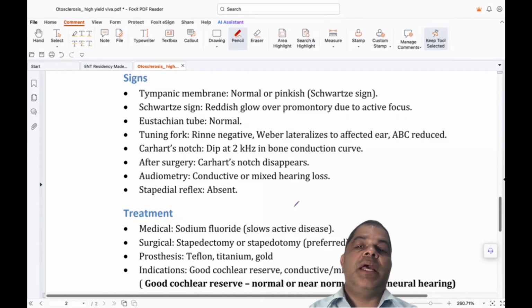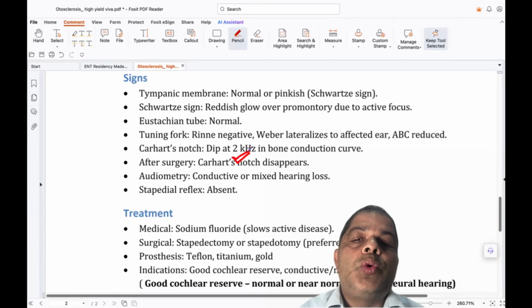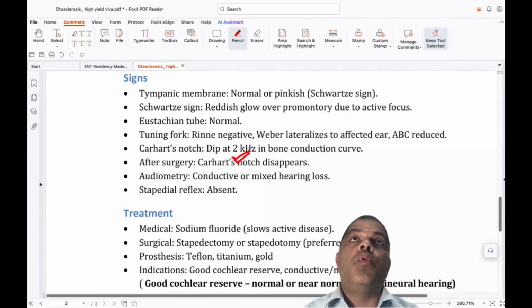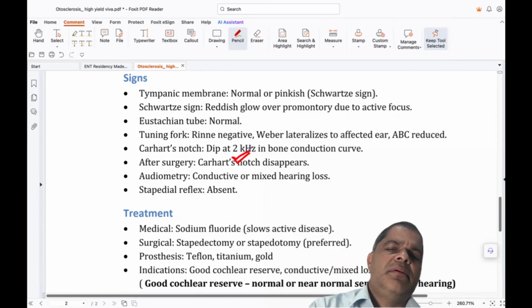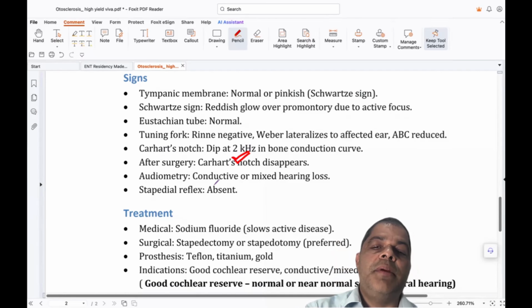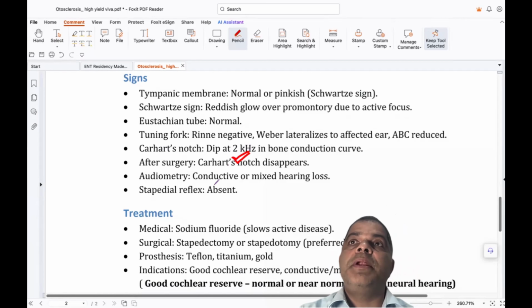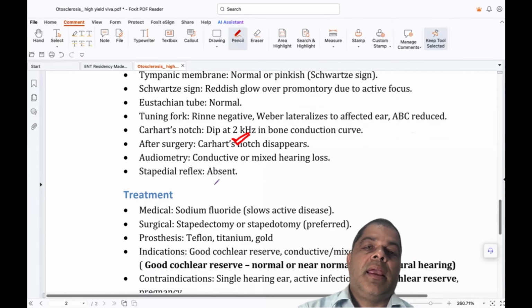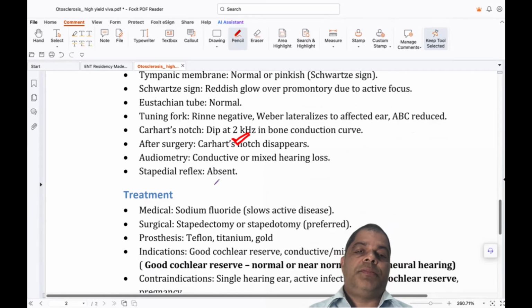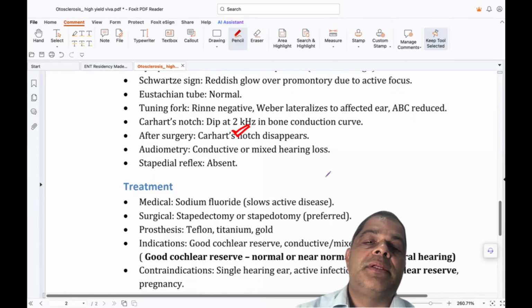Carhart notch: there is a dip at 2 kilohertz in the bone conduction curve. After surgery, the Carhart notch disappears. Audiometry: most of the time you get a conductive hearing loss. Sometimes we see a mixed loss also, if the cochlea is involved. Stapedial reflex is absent. There is also an As type of curve in impedance audiometry.